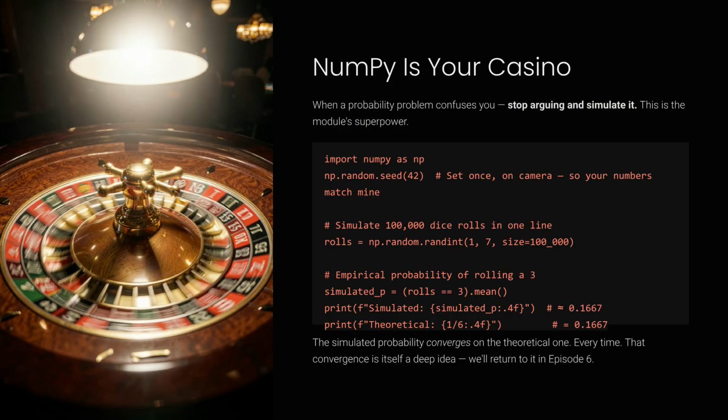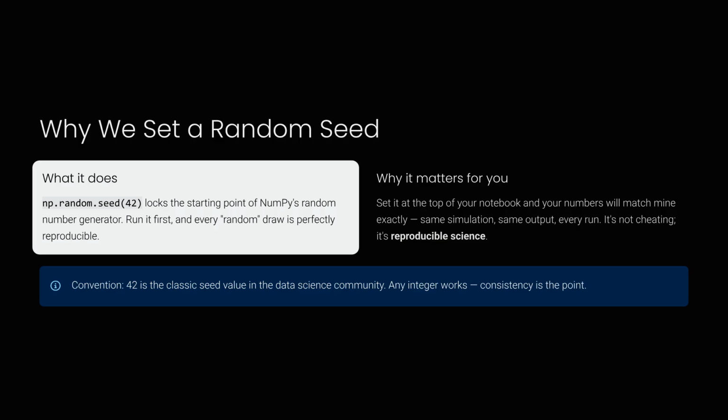You might notice we use a random seed in our code. This locks the random number generator, making our simulations reproducible. It's not cheating. It's essential for consistent, reproducible science. 42 is the common convention, but any integer will do.